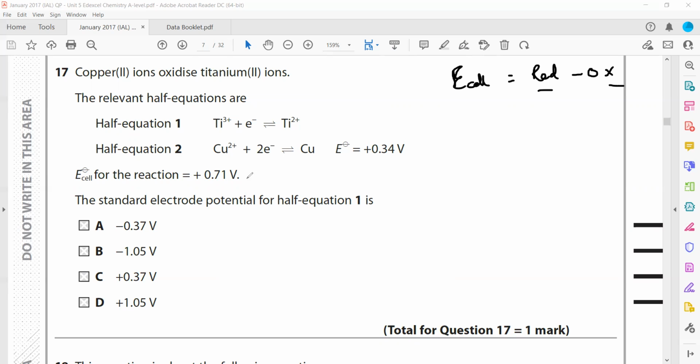The electrode potential of the cell is 0.71. As I mentioned, copper 2 ions oxidize titanium, so copper 2 ions are reduced and titanium is oxidized. The oxidation voltage is unknown, and for reduction it is 0.34.